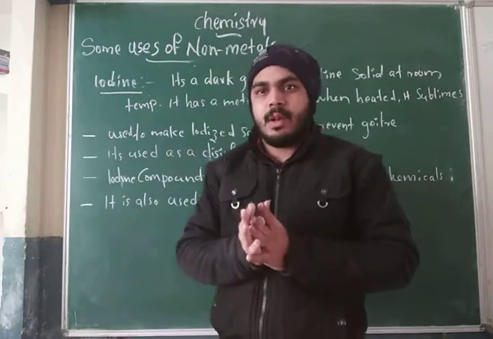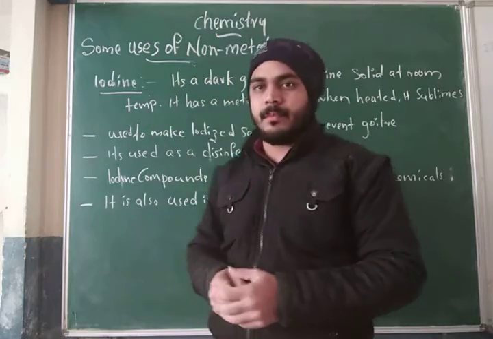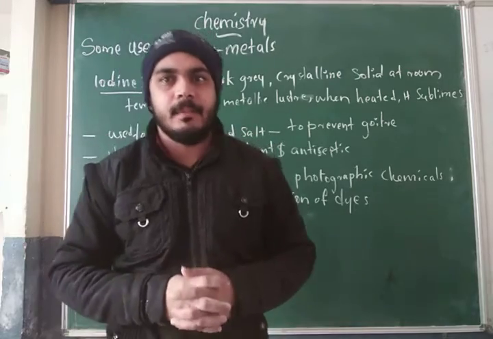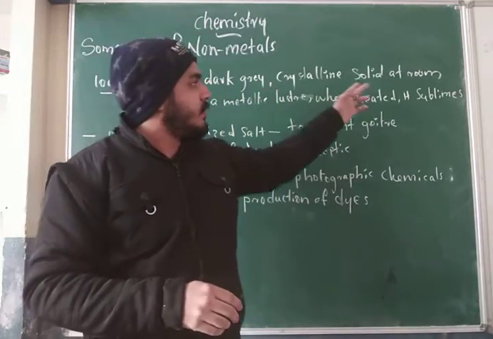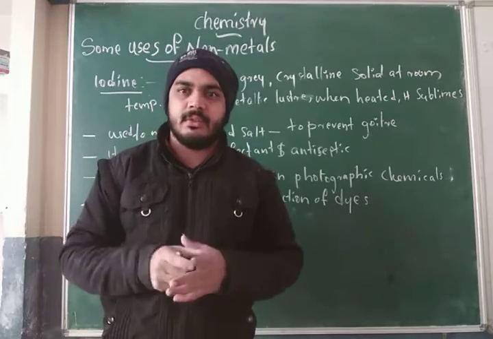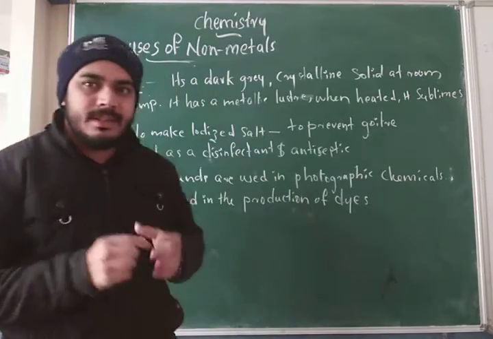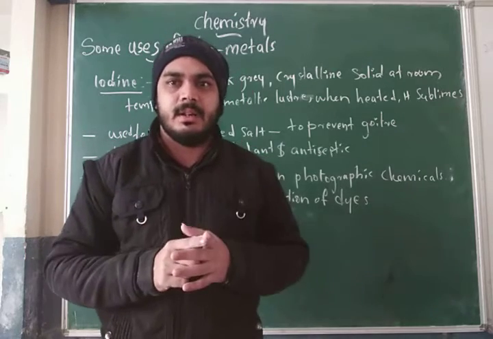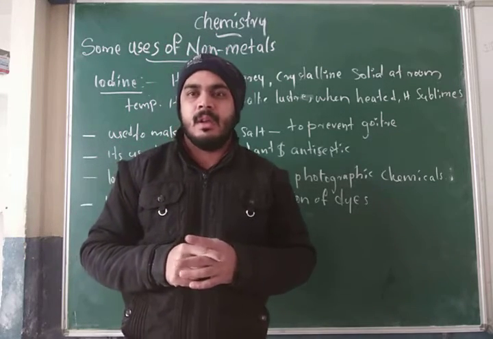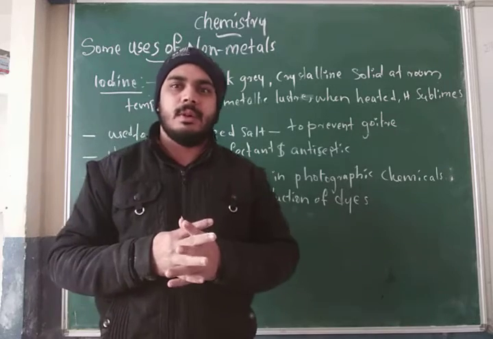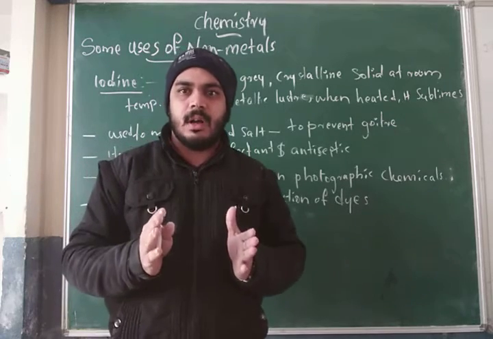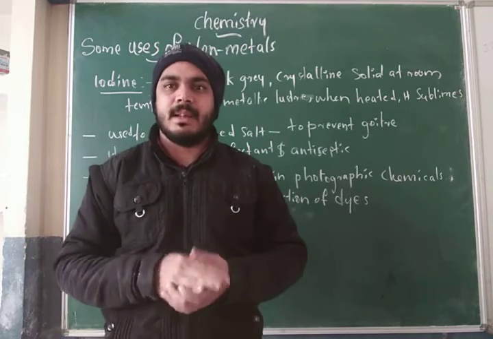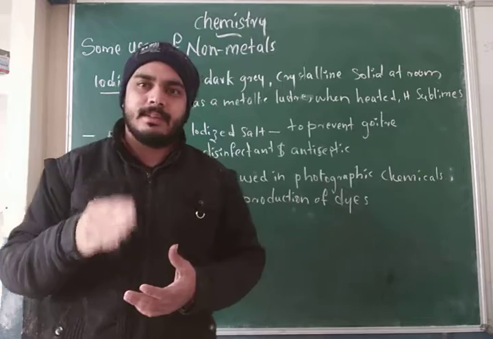And the next important non-metal is iodine. Iodine is a dark gray colored crystalline solid at room temperature. It has a metallic luster. What is meant by metallic luster? Luster means it is a shiny substance. And when it is heated, what happens? Iodine converts directly into the gas state. That is called sublimation. It sublimes when heated.